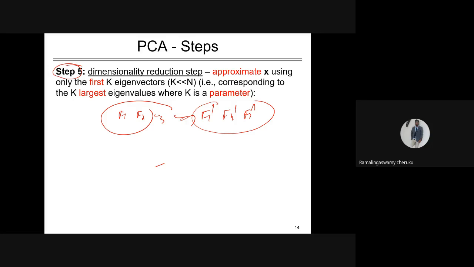Once you approximate x using the first k eigenvectors, first you identify the eigenvectors and arrange them by eigenvalues in descending order. The top k eigenvectors will be chosen based on certain criteria. Hence, out of n we are choosing the top k, where k is less than n. So we can do the dimensional reduction at this step. That's very, very important.